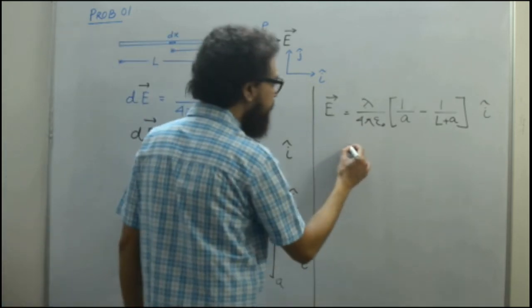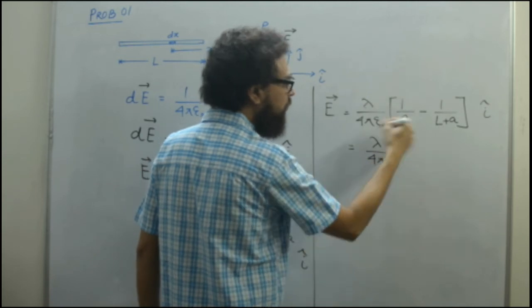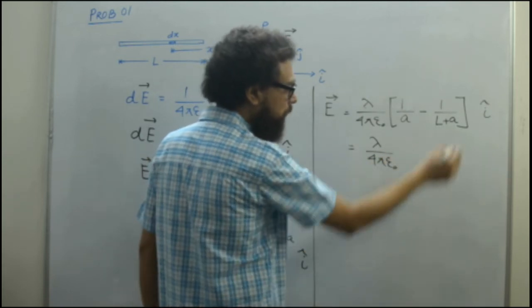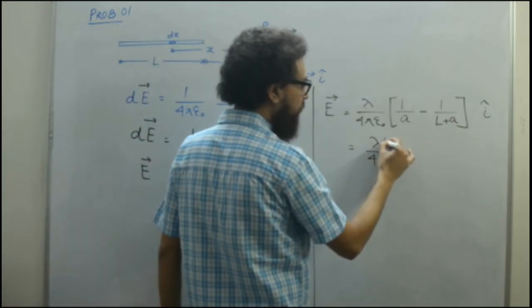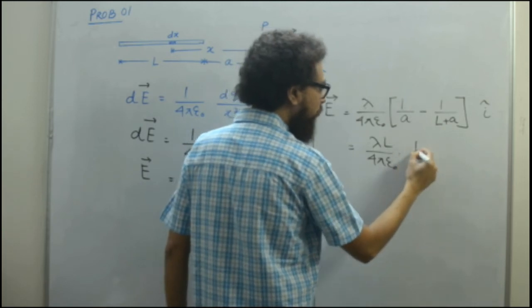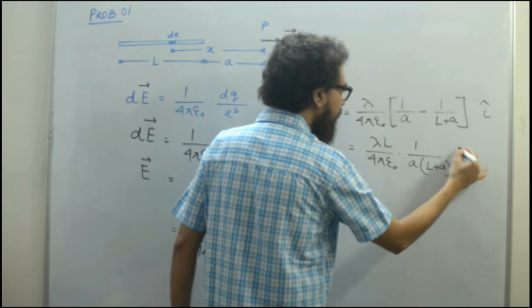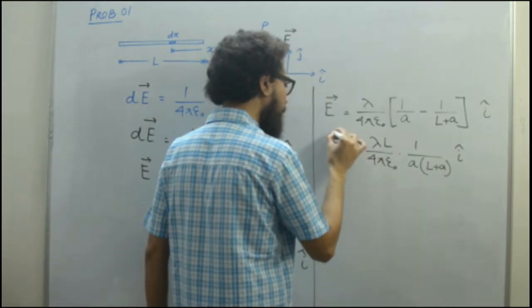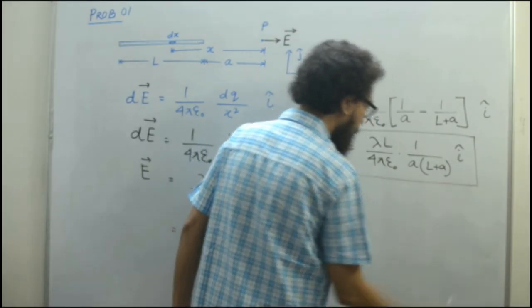So what can I write? Lambda by 4 pi epsilon naught, and what is it? It is lambda L and 1 by a into L plus a. So we have calculated the expression.